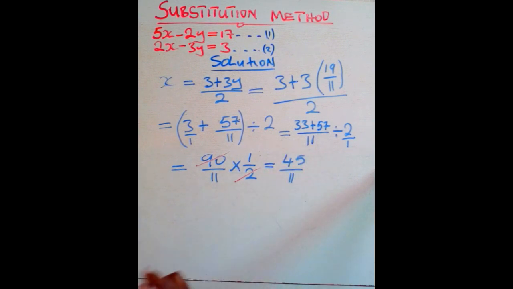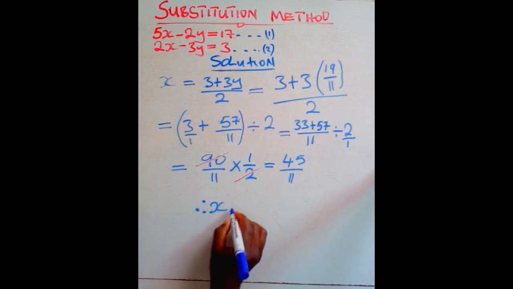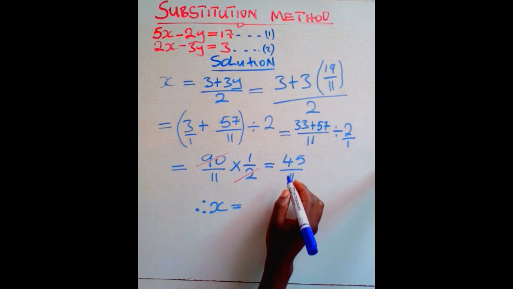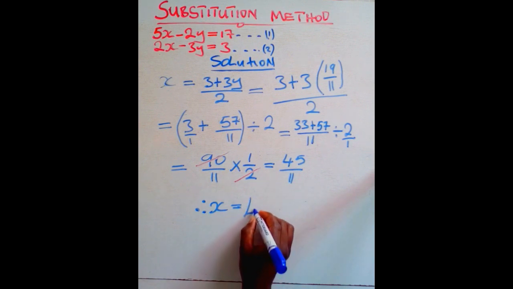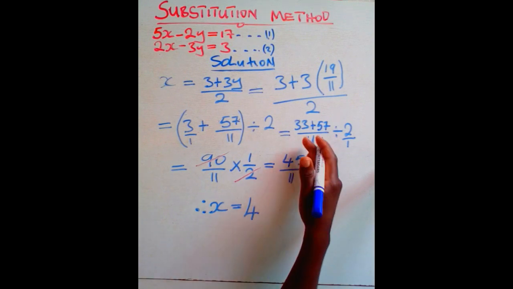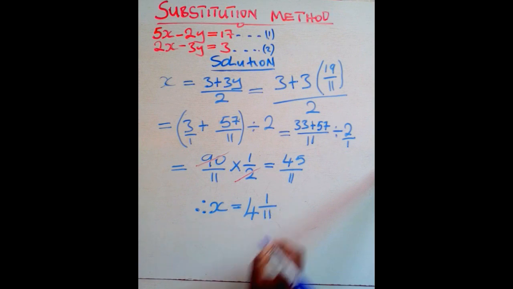This is an improper fraction. You do not leave the answer like that. So we are saying, therefore, x is going to be equal to 11 into 45. It will go there 4 times. Then because it will go into 44, the remainder is 1. So the remainder is 1, then over 11 like that. This is the answer.